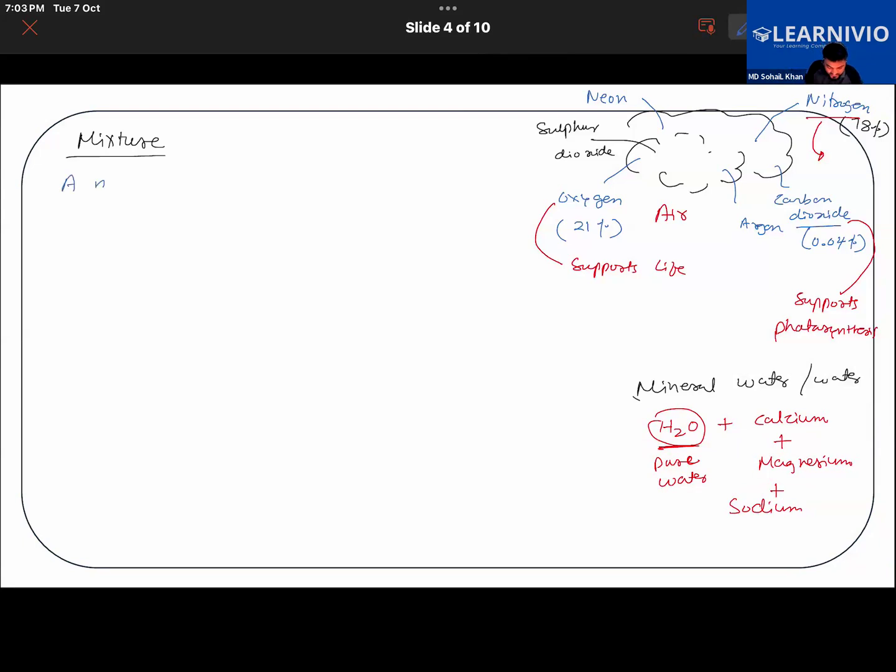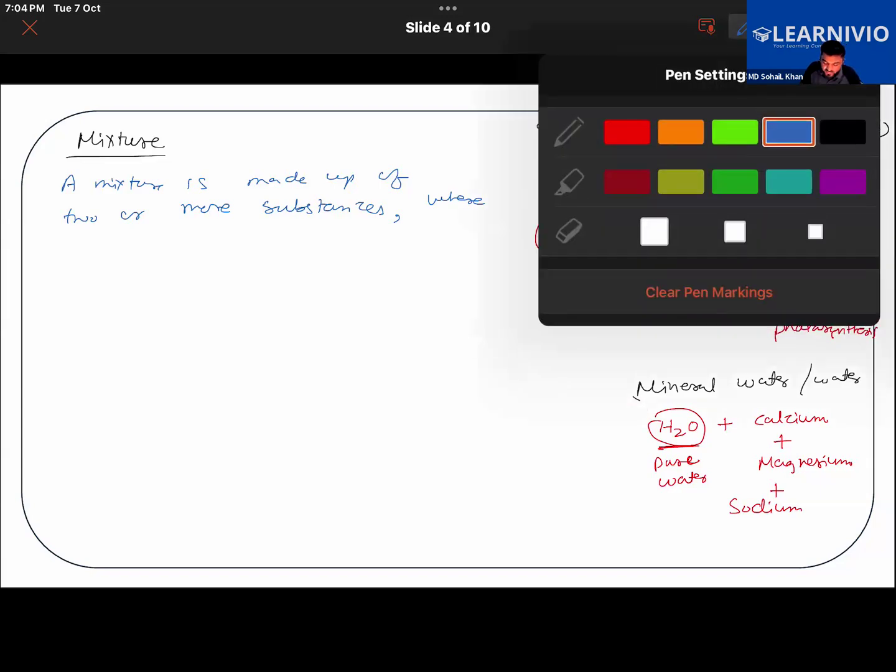So basically, a mixture is made up of two or more substances. Getting it, Sai? I will provide the screenshots after the class also, so don't worry if you miss something. Where each part keeps its own property. I will give you one more example here.